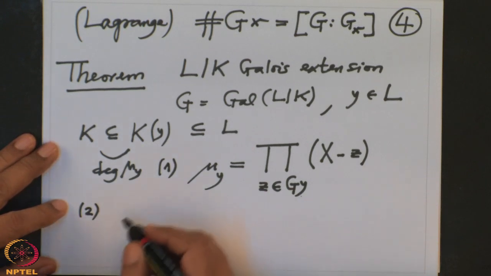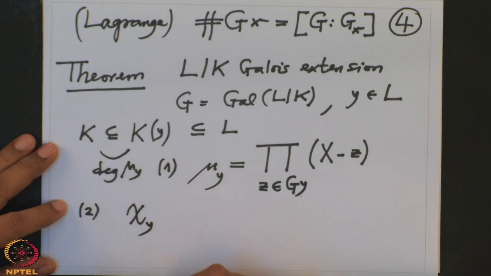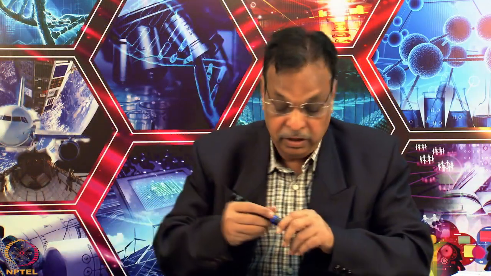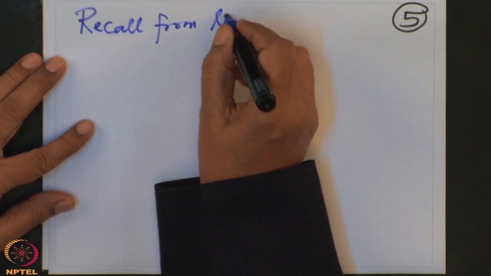Now chi of y. Let me remind you of this, remembering from linear algebra. So I will write it: recall from linear algebra.